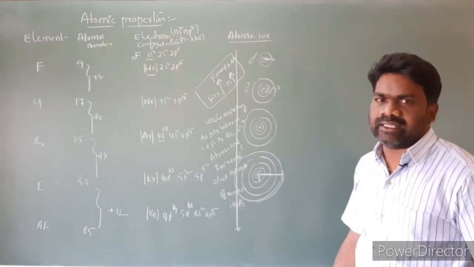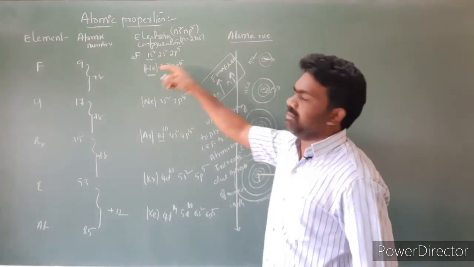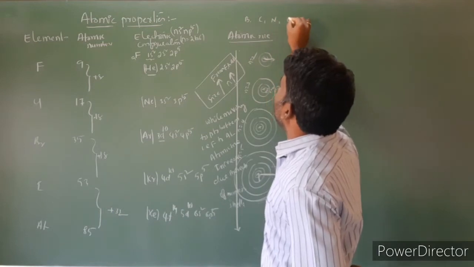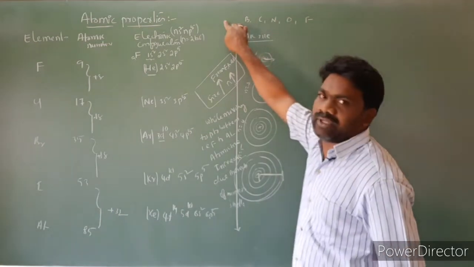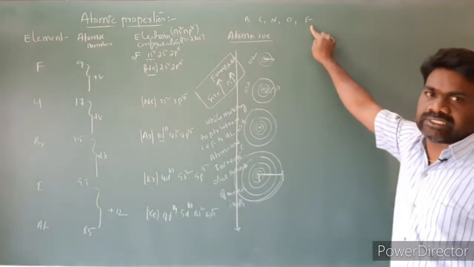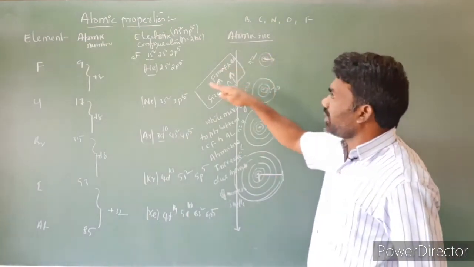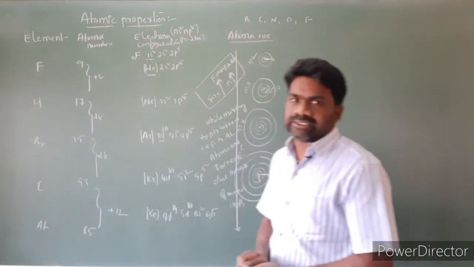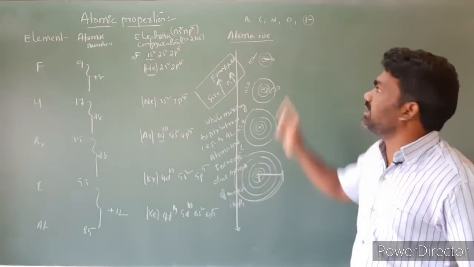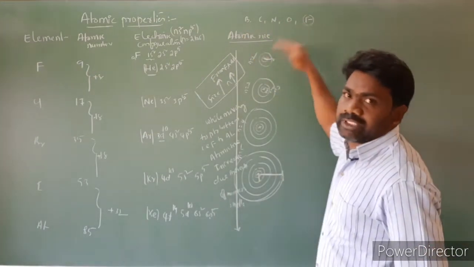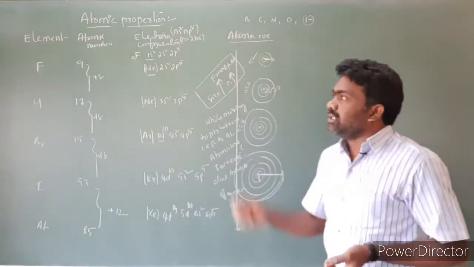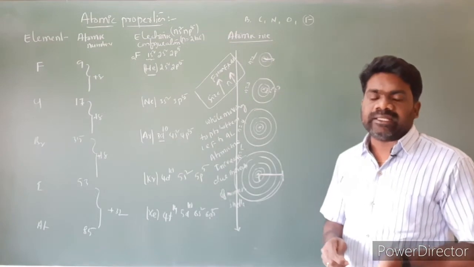Let us understand this point by taking an example. I am taking the second period elements. In the P block: boron, carbon, nitrogen, oxygen, fluorine. Even I can take the second period elements: lithium, beryllium, boron, carbon, nitrogen, oxygen and fluorine. So these are the second period elements. Halogens have the smallest atomic sizes in their respective periods. In the second period, fluorine is the smallest. In the next period, chlorine is the smallest. So group 17 elements have the smallest atomic size in their respective periods.